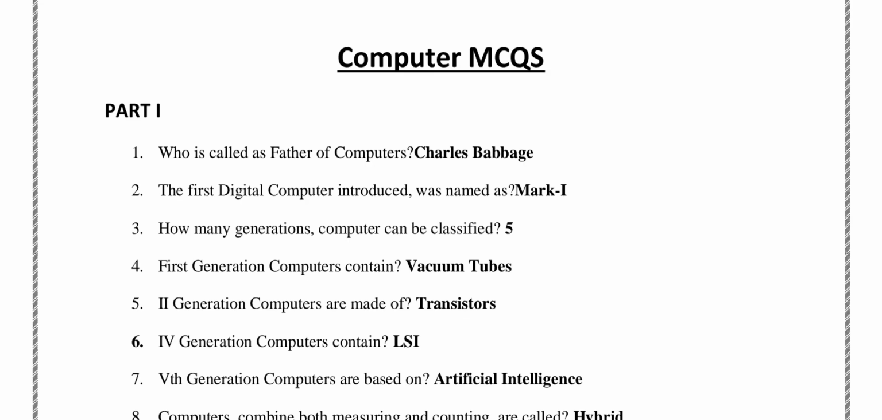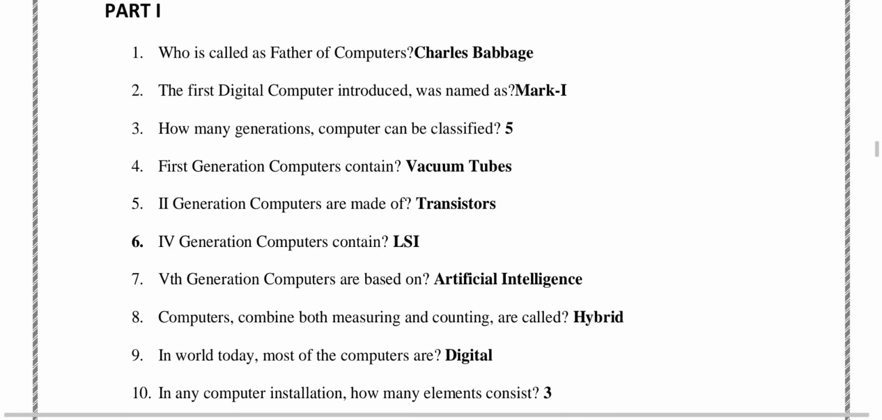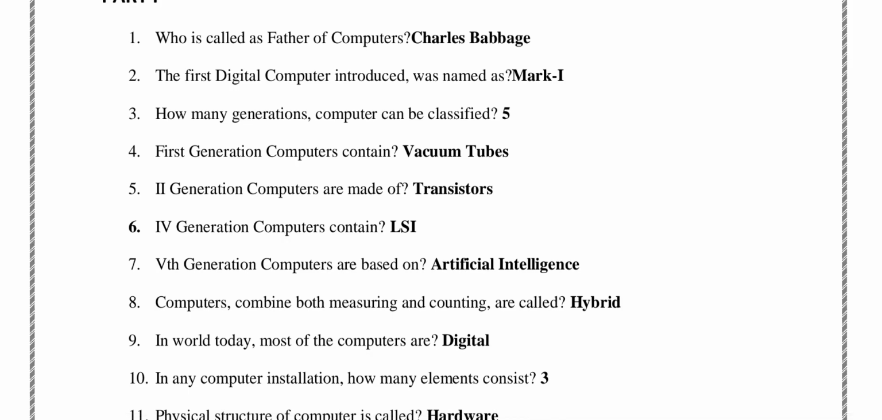How many generations can computers be classified into? 5. First generation computers contained vacuum tubes. MCQs number 5, second generation computers are made of transistors. MCQs number 6, fourth generation computers contain LSI. Fifth generation of computers are based on artificial intelligence.